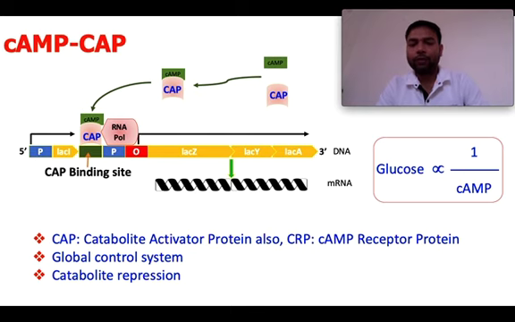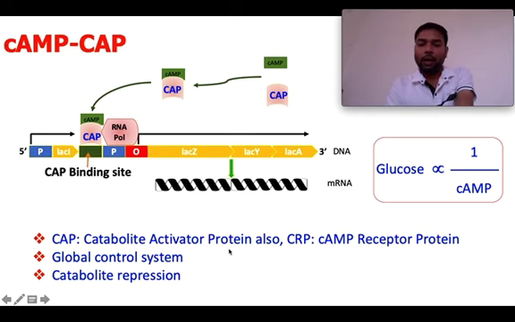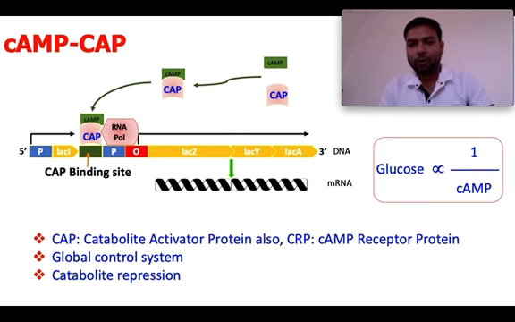When cyclic AMP is in higher amount, it has affinity to bind the CAP, the catabolite activator protein, and the catabolite activator protein has affinity to bind cyclic AMP. That's why it is called the cyclic AMP receptor protein: it can receive cyclic AMP. So this is the regulatory mechanism by which not only the presence of lactose in the medium, but also the amount of glucose inside the cell can make the lac operon switch on.